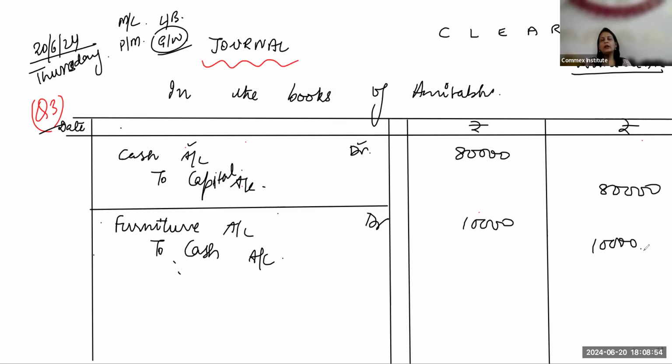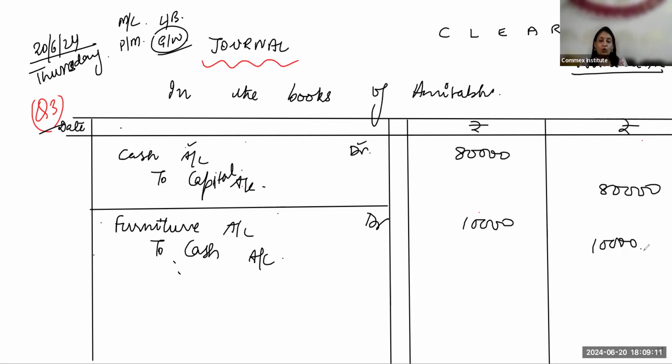Okay, and when I ask you all to speak the entries, what you have to do is first pick out the debit aspect and then add "to", which will show it is the credit aspect you're speaking, along with the amount. So you have to speak the entry like this: furniture account debit 10,000 to cash account 10,000.